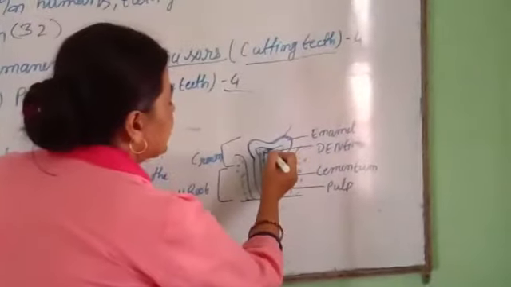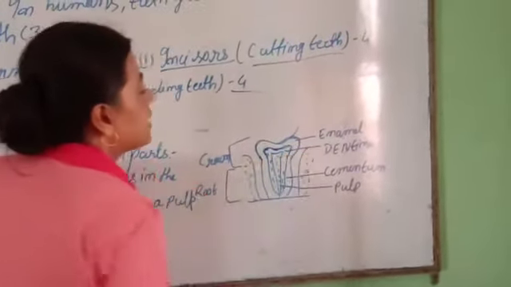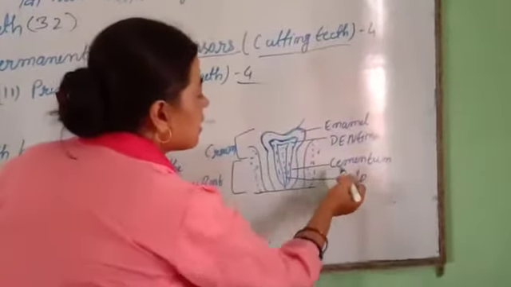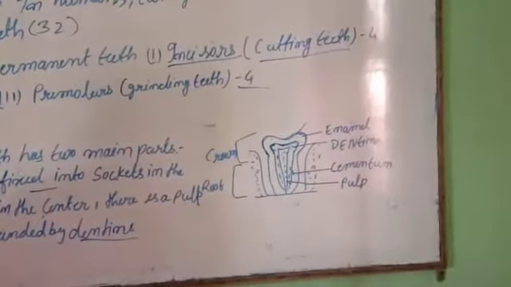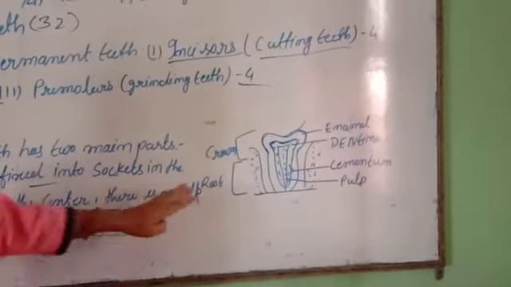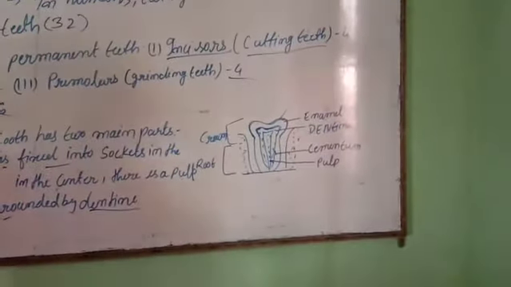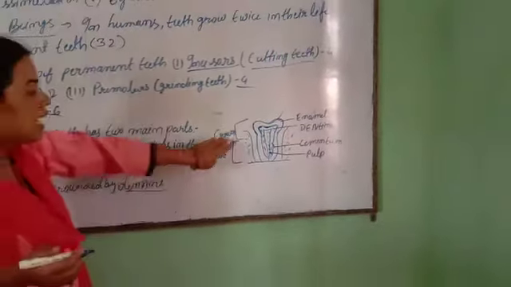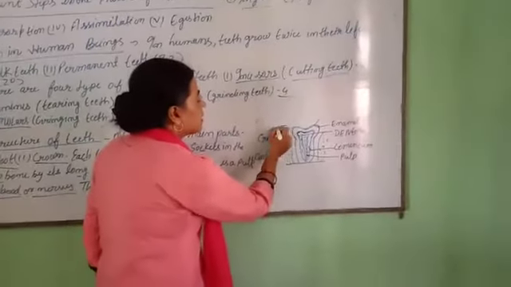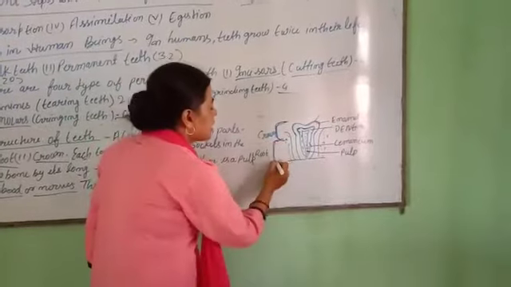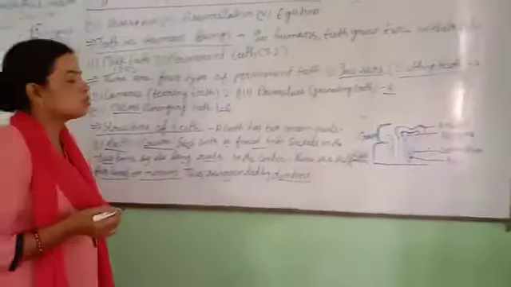This is dentine. This is the inner part of the enamel. And this is the cementum. Cementum provides strength to the tooth. And this is the pulp. Pulp provides nerves and blood supply. And this upper part is the crown. And this lower part is the root. This is the structure of the root.